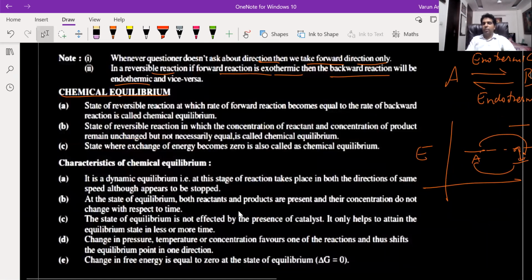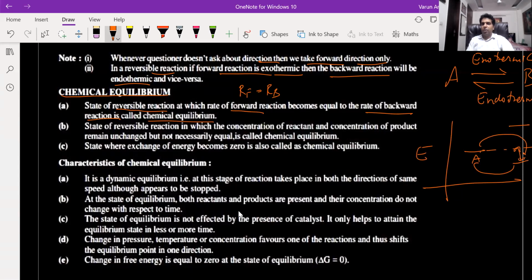Now write the heading chemical equilibrium. So what is a chemical equilibrium? Any chemical reaction that is reversible in nature, after some time will attain equilibrium, and the rate of forward reaction will be equal to the rate of backward reaction, and this is known as chemical equilibrium. So the state of a reversible reaction at which the rate of forward is equal to rate of backward is known as chemical equilibrium. This is the first definition of chemical equilibrium: rate of forward is equal to rate of backward.